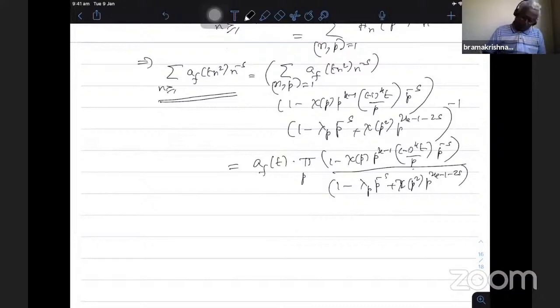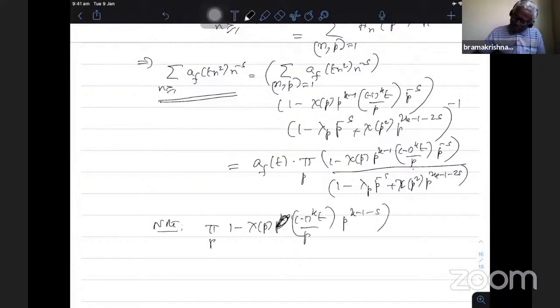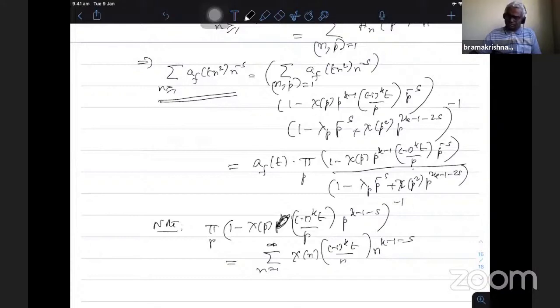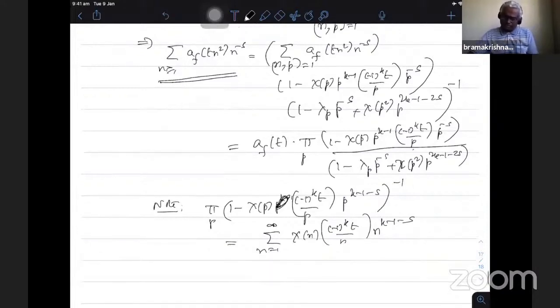I think I made a mistake here. So this inverse is nothing but a Dirichlet series. Note that product over p of 1 minus chi of p, p power k minus 1, this I can put on the other side, minus 1 power k t by p, the character I put it 1, p power k minus 1 minus s. When I put it on the left hand side, this inverse is nothing but the Dirichlet series, n equal to 1 to infinity chi of n, minus 1 power k t by n, n power k minus 1 minus s.